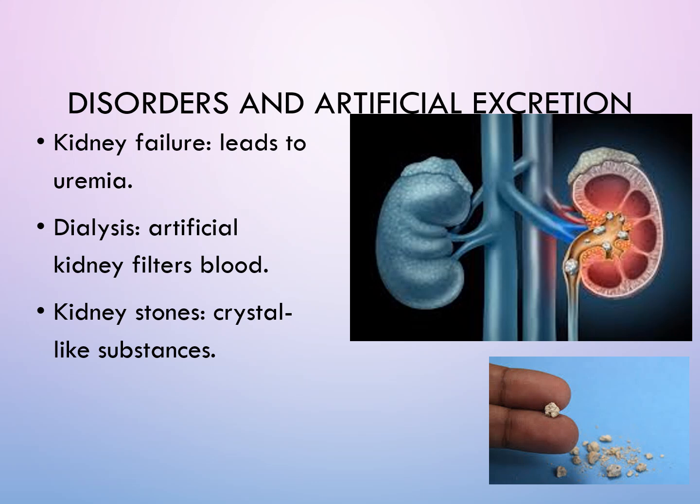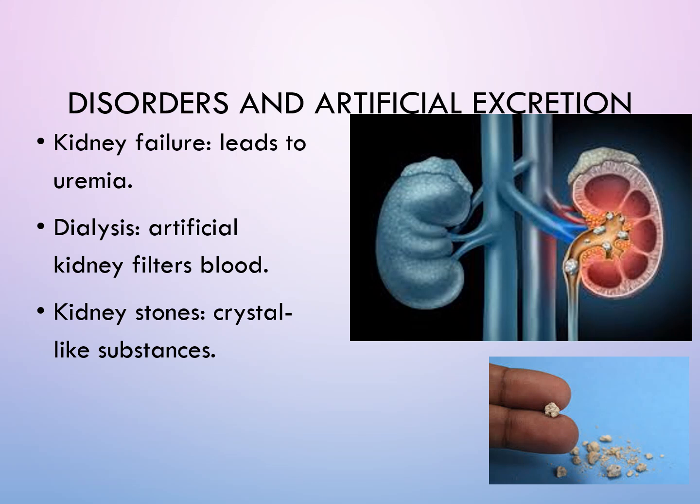And now are the disorders of the kidneys. Here you can see a kidney with calculi. What are these calculi? Kidney stones. When some substances, some salts which are not metabolized, like oxalate ions, get stored in the kidneys, they lead to the production of kidney stones. So this is one of the disorders of the kidney.